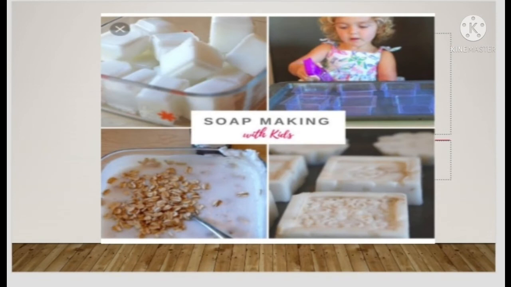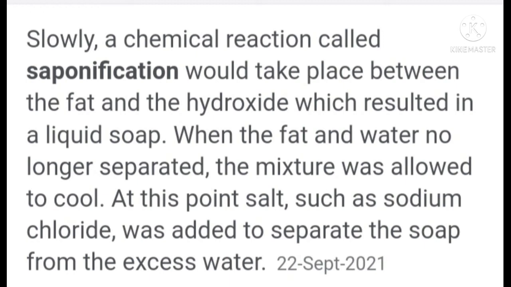Now separate the thick soap and add perfume to it. Shape the soap using a mold. In the above process, fats and alkali combine to form salt of fatty acid. Chemically, soap is a sodium or potassium salt of fatty acid. That is the preparation of soap.